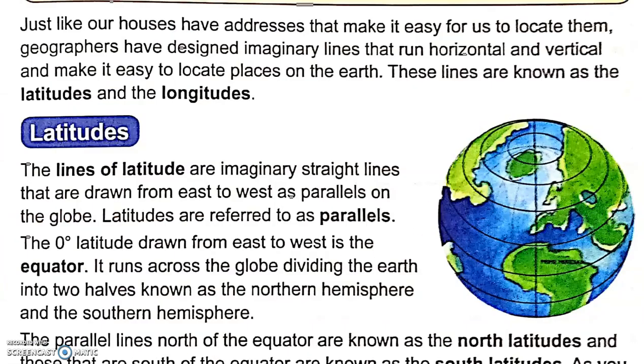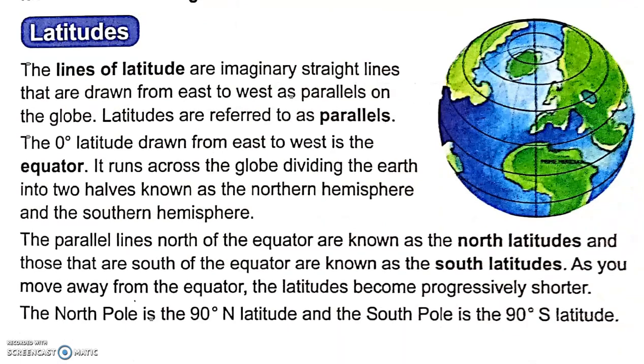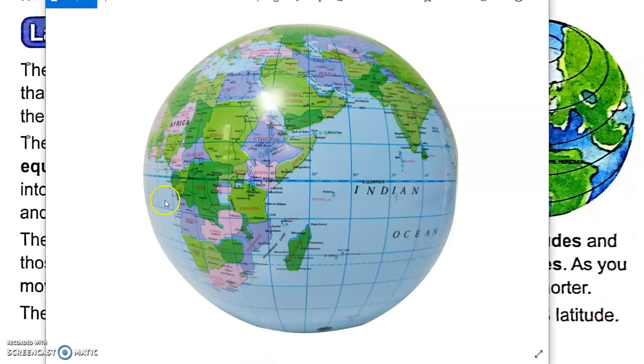Understood? So what are latitudes? The lines of latitude are imaginary straight lines that are drawn from east to west as parallels on the globe. Latitudes are referred to as parallels also. Always this is east, this is west. So a line running from east to west is called a latitude, and they are parallel to each other. So they are always called parallels.